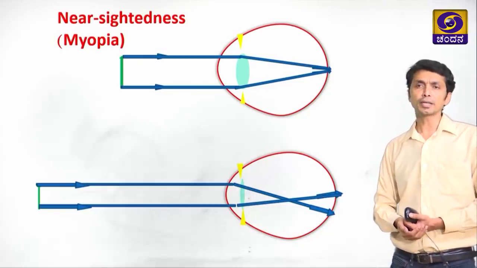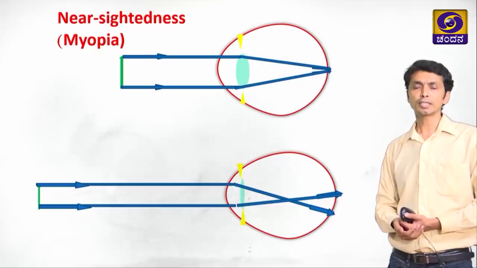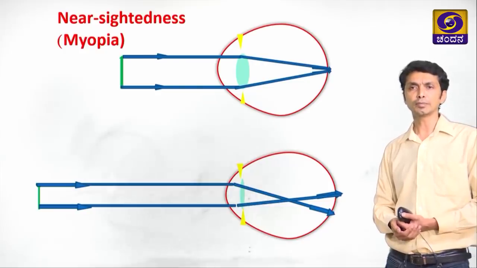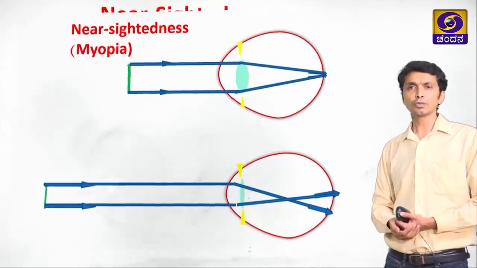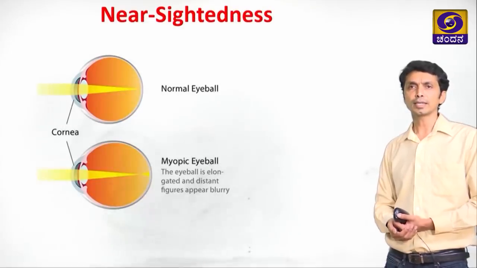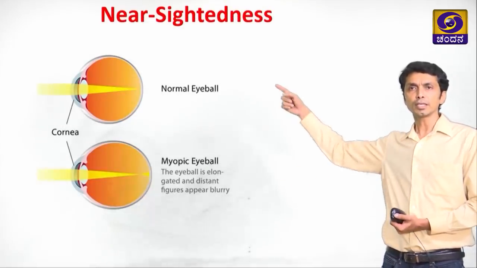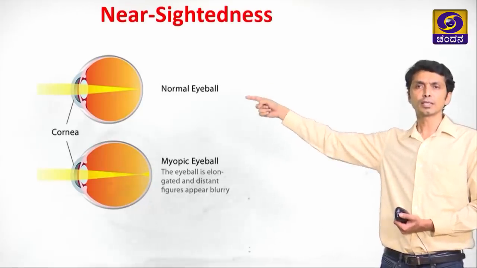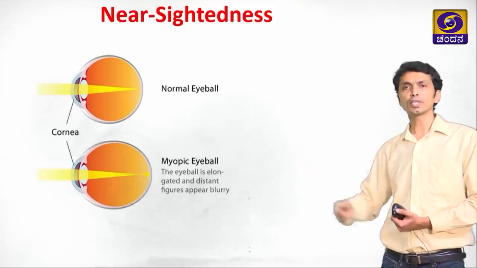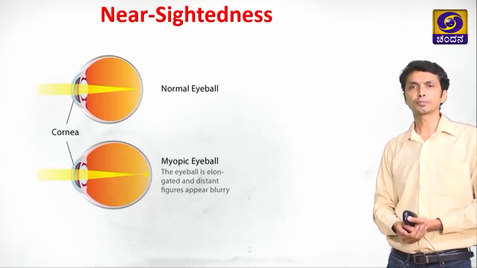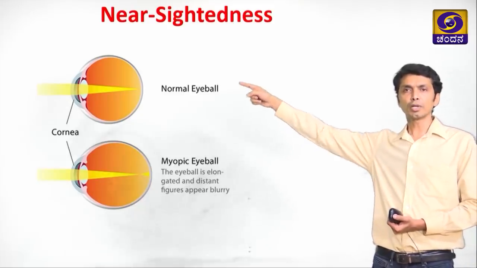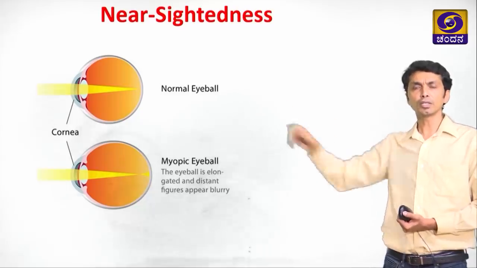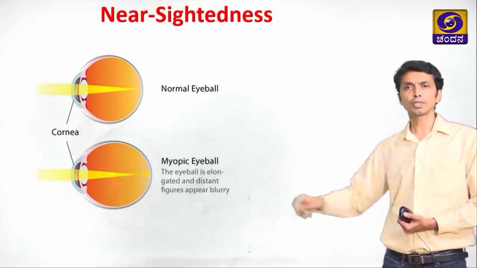Now we need to understand why this nearsightedness happens. Let us go to the next slide to understand it. You can see there is a difference between two eyeballs here. One is the normal eyeball, the second one is the myopic eyeball. In the normal eyeball, the image occurs on the retina, whereas here it is in front of the retina.